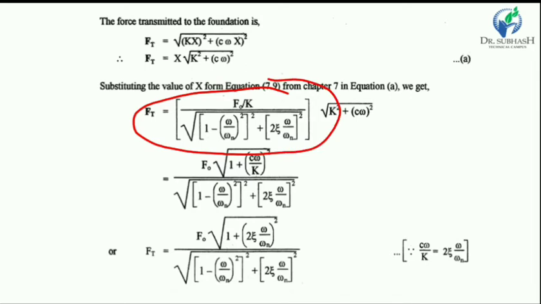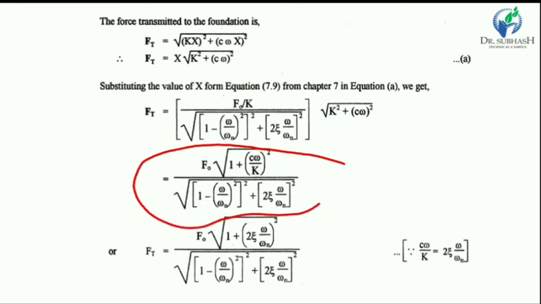Now we rearrange the equation, and it becomes as shown in the slide.